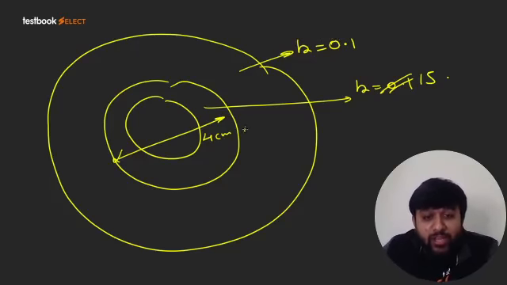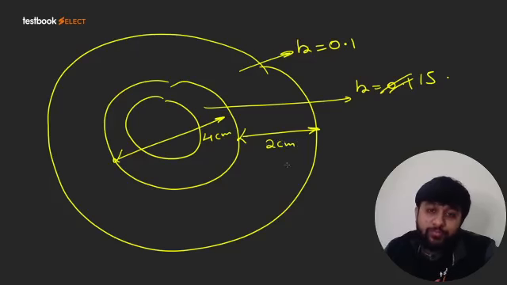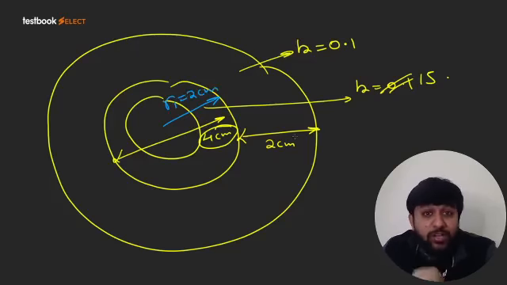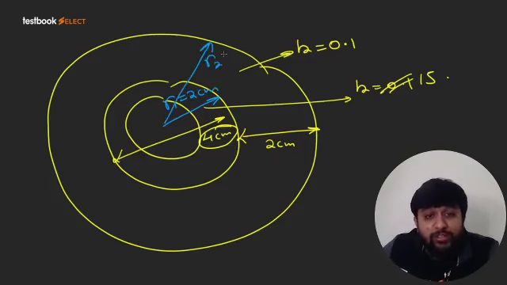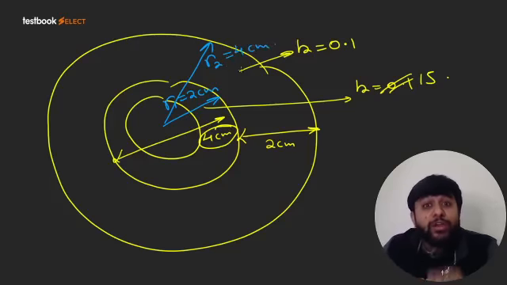So if the pipe's outer radius is 2 centimeters and the thickness of insulation is 2 centimeters, what will be the outer radius of insulation? 4 centimeter, right? So right now the outer radius of insulation is 4 centimeter.